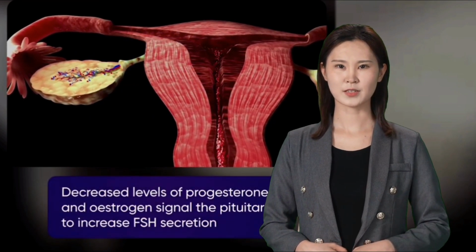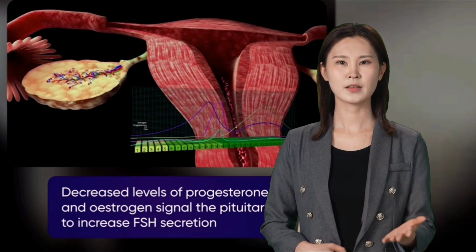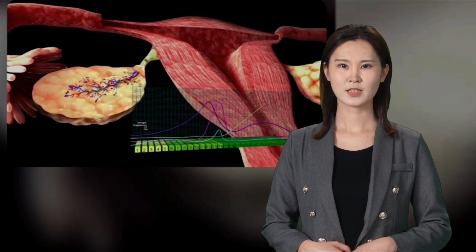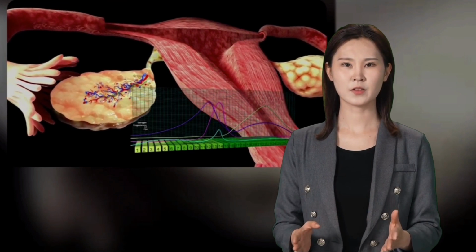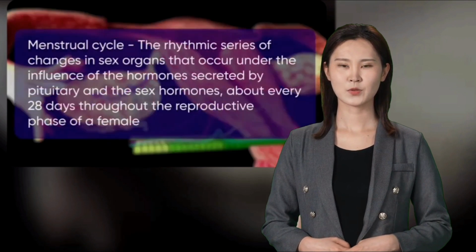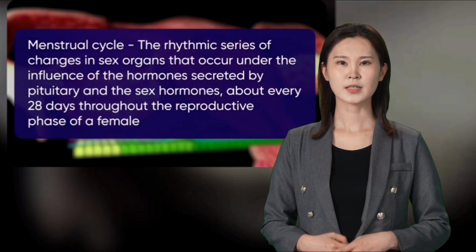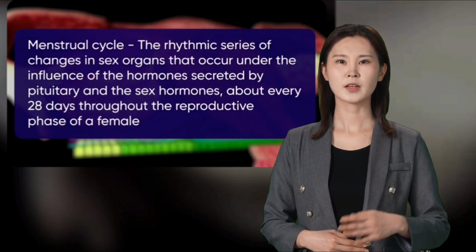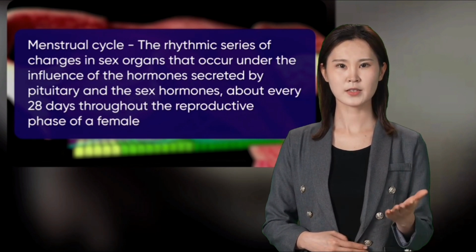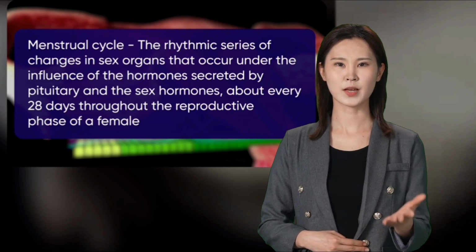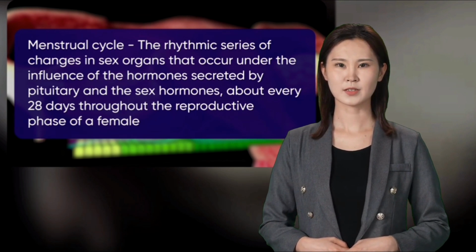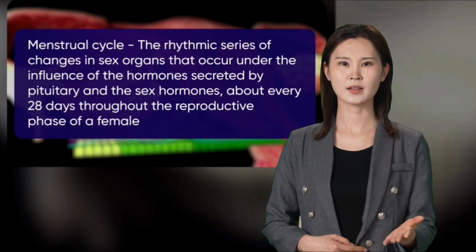Decreased levels of progesterone and estrogen signal the pituitary to increase FSH secretion, initiating the development of another follicle, and the menstrual cycle repeats itself. So the rhythmic series of changes in sex organs that occur under the influence of the hormones secreted by the pituitary and the sex hormones about every 28 days throughout the reproductive phase of a female is called the menstrual cycle.